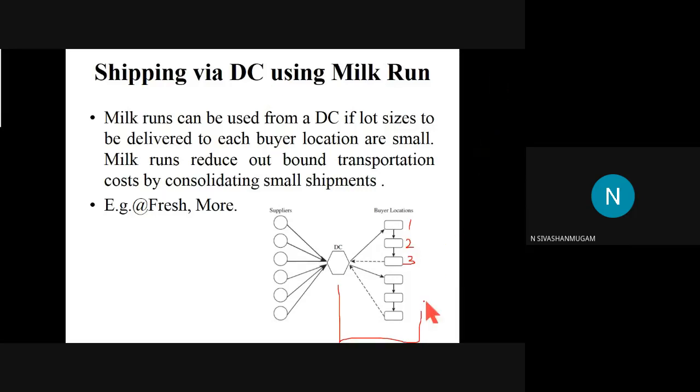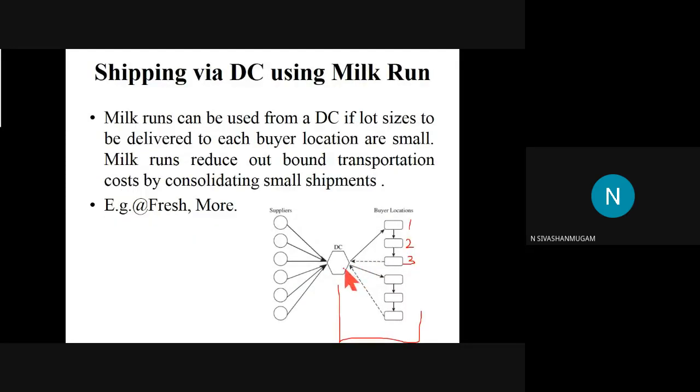So what are the favorable points here? The transportation charge is completely reduced in the outbound region. Okay. Instead of covering each and every buyer separately, we are covering two or three buyers continuously. Since we are covering two or three buyers in a single trip, the overall transportation cost will be reduced. Okay.